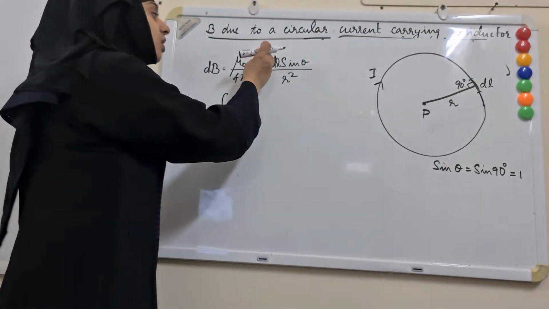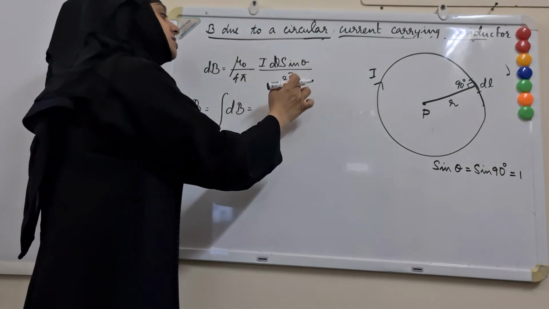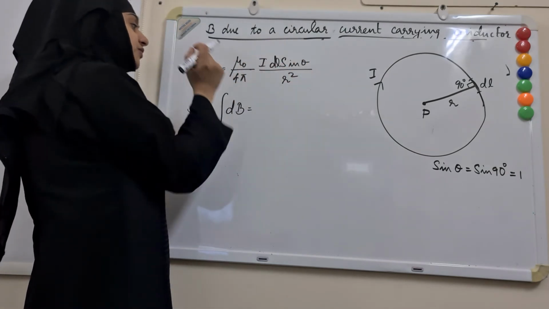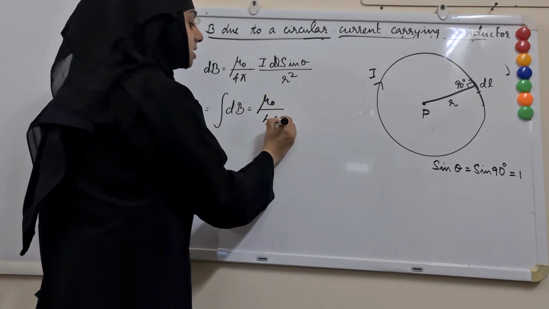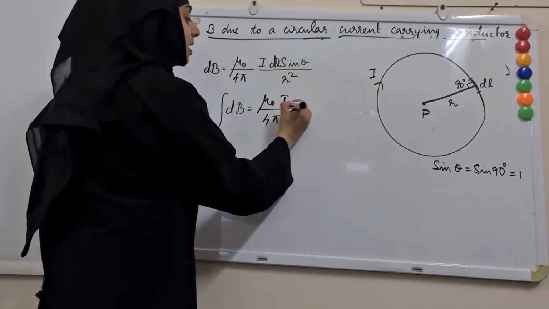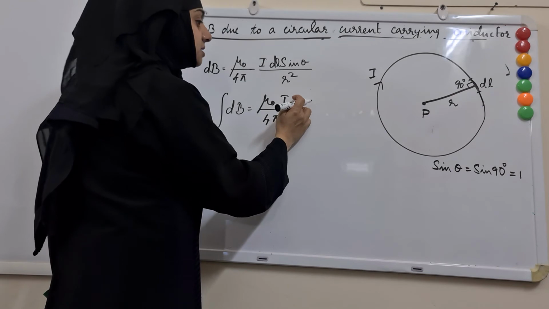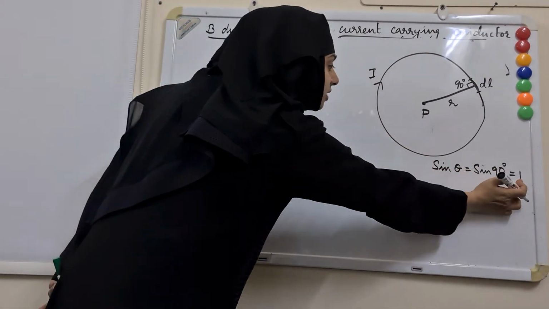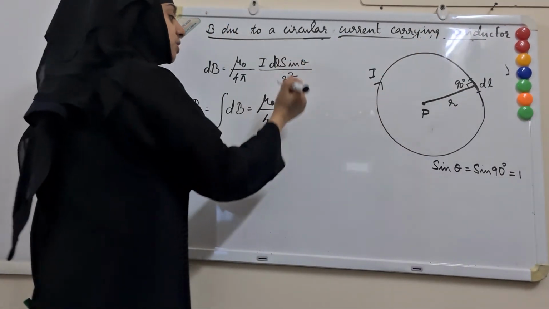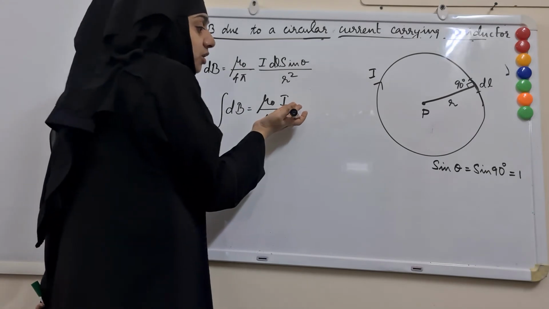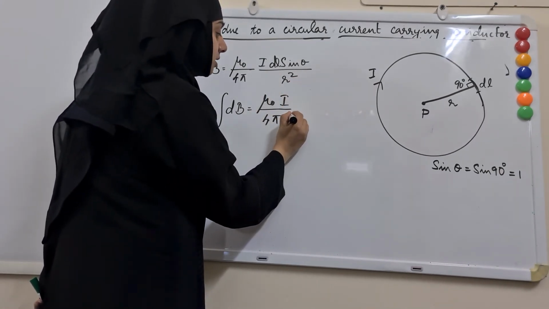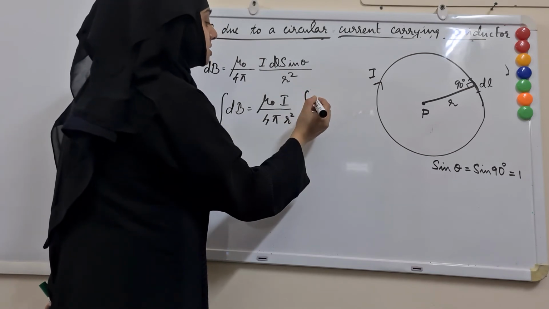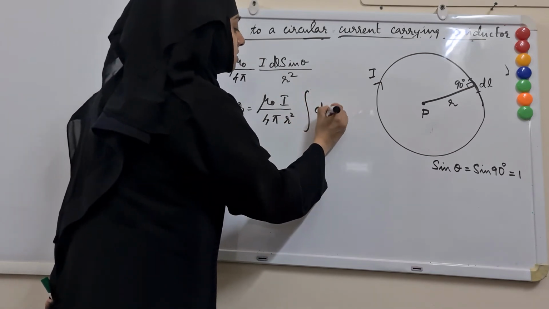So we can bring all these things, I, sin theta and r square, out of the integral sign because they are all constants in this case. Instead of sin theta, I can write 1 because in this particular case it is 1. And I can put r square out. So what is left behind is integral dl.